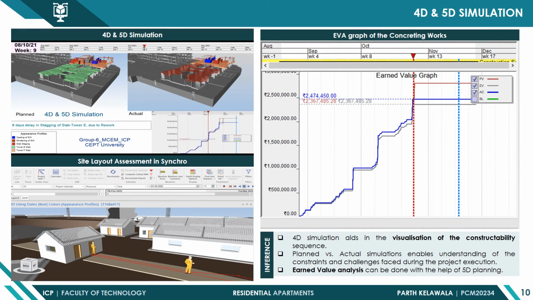I have shown the image of 4D and 5D simulation, which includes planned versus actual schedule of the construction activities along with the delay that happened during that particular time. On the right-hand side, an EVA graph is prepared in SynchroPro for the concreting works. I have explored other functionality of Synchro, such as dynamic movement of the labor for the site layout assessment and productivity analysis for shuttering activity.